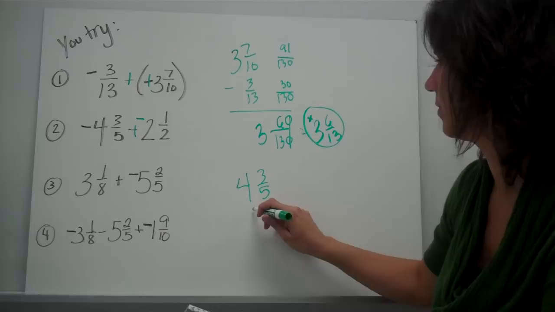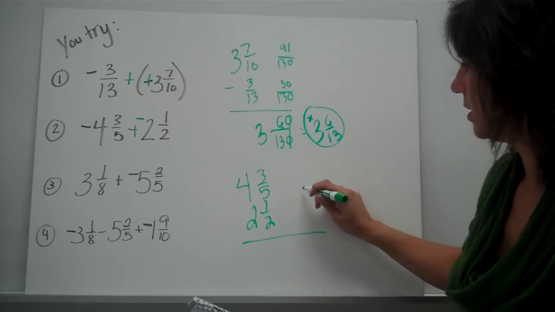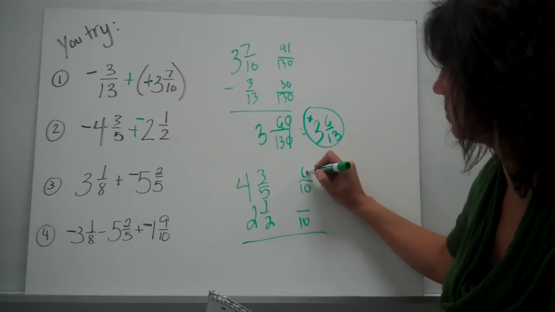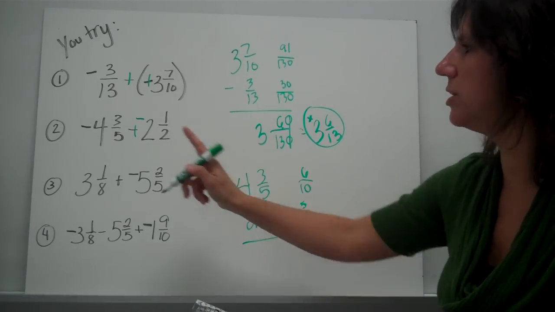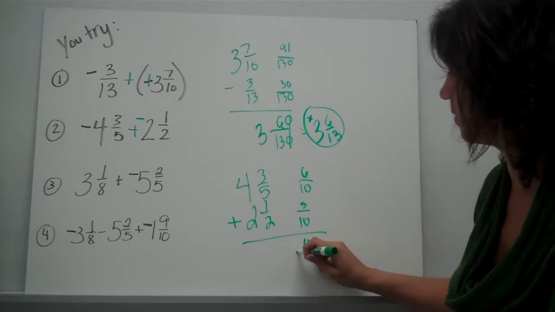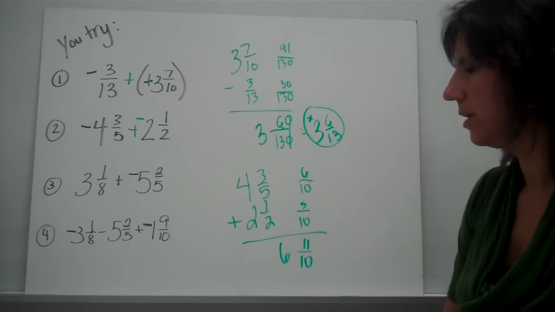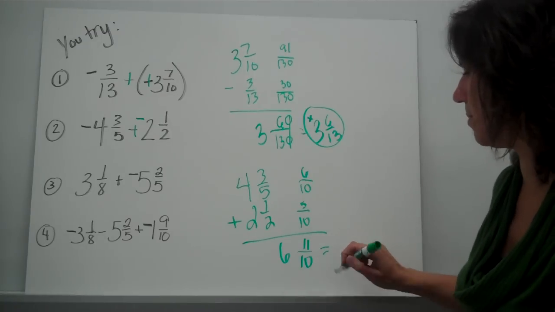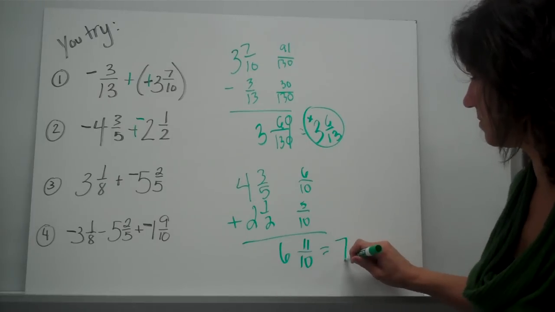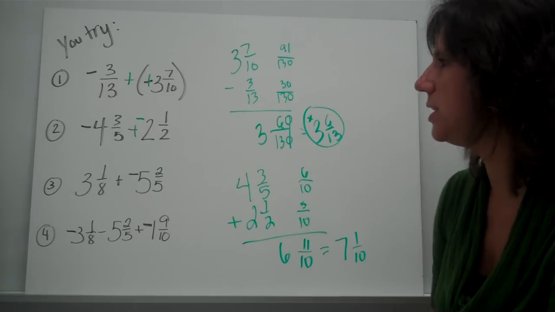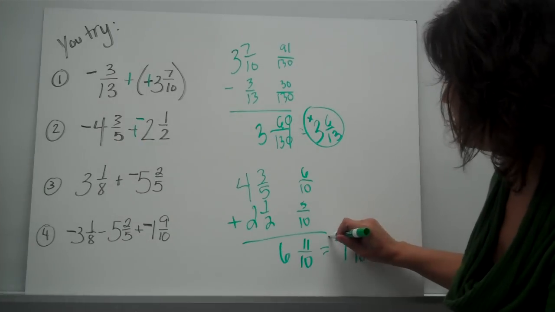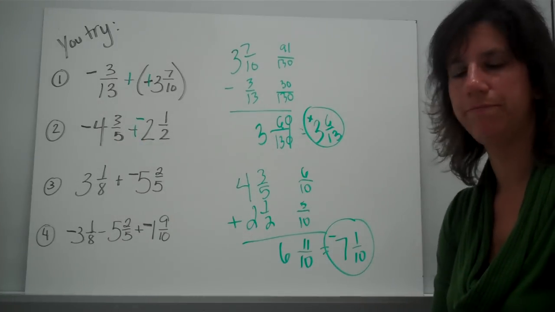All right. Common denominator. Make sure you change those numerators. We are same signs adding. We're adding those. I like to keep my sign there so I don't get confused. And don't forget to reduce. Remember, 10 goes into 11 one time. So I'm going to add that 1 to the 6. And I have 1 left over. All right, this is same signs, add and keep. These are both negative, so this is a negative 7 and 1/10.